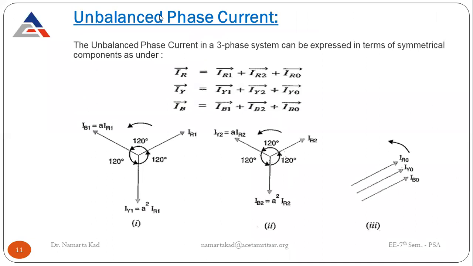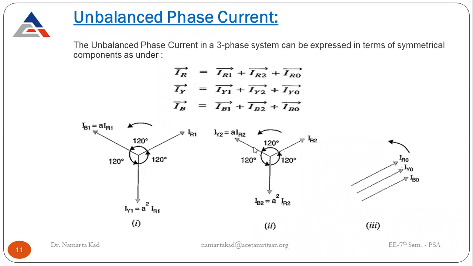Okay, now come to the unbalanced phase current. The unbalanced phase current in a three-phase system can be expressed in terms of the symmetrical components that we have already studied. IR is equal to the sum of the positive sequence plus negative sequence plus the zero sequence. And similarly, the current flowing for the yellow phase, the current flowing for the blue phase.